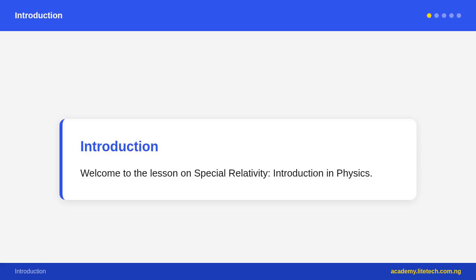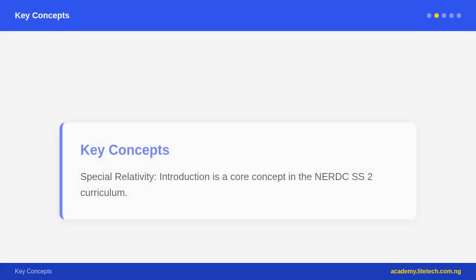If you are on a train moving at 100 km per hour and throw a ball at 50 km per hour forward, a stationary observer sees the ball at 150 km per hour. But if you shine a torch forward from the same train, the stationary observer measures the light traveling at exactly c, not c plus 100 km per hour. This is the experimentally confirmed result, the Michelson-Morley experiment, 1887.